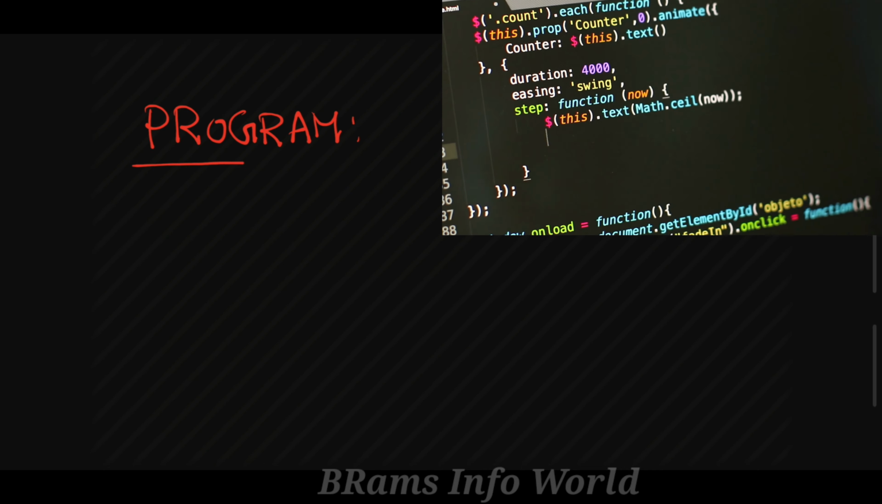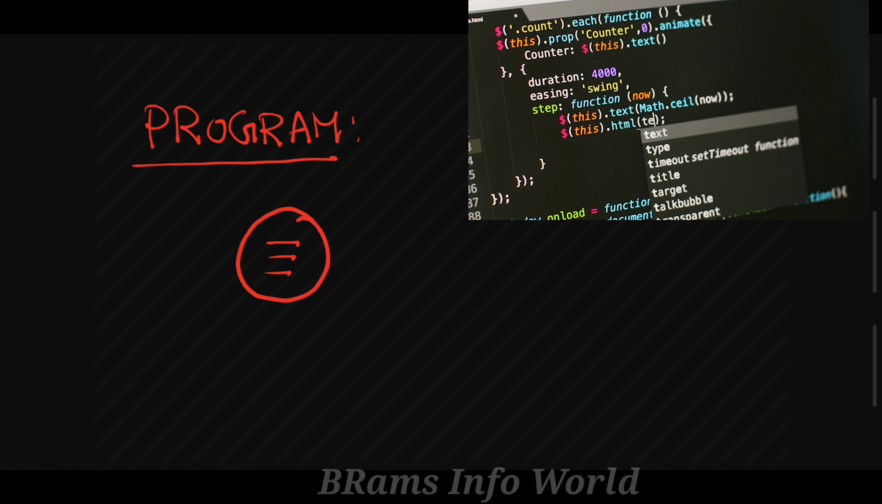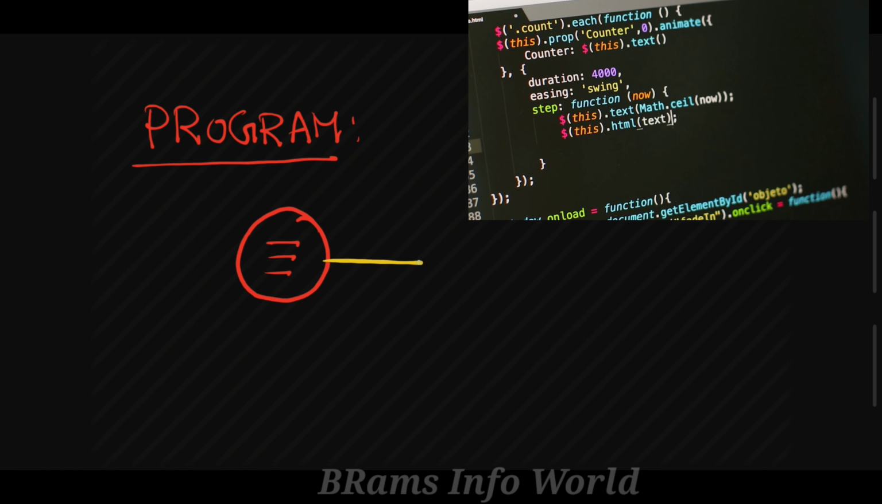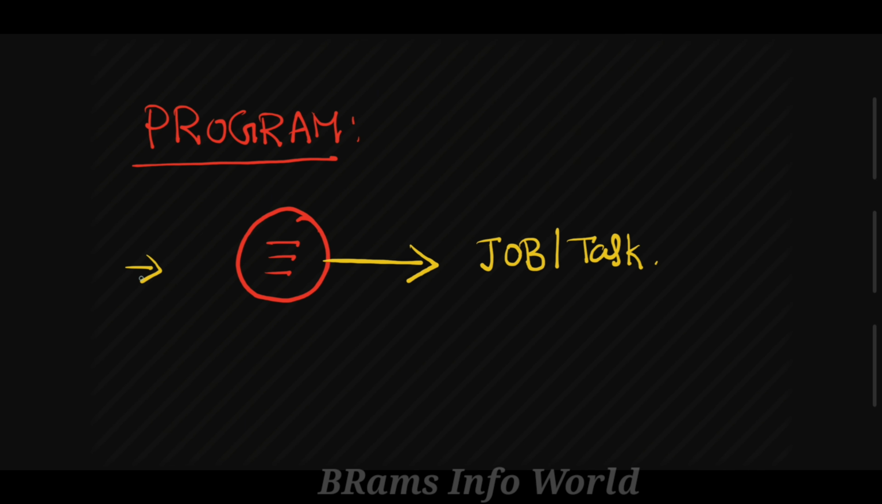The first definition comes under program. What is a program? A program is nothing but a set of instructions or a group of statements. These instructions are going to perform a particular job or a particular task. This is nothing but the basic definition of a program.